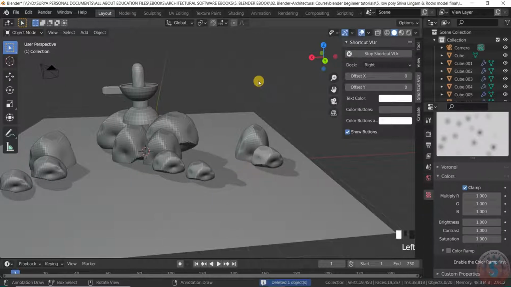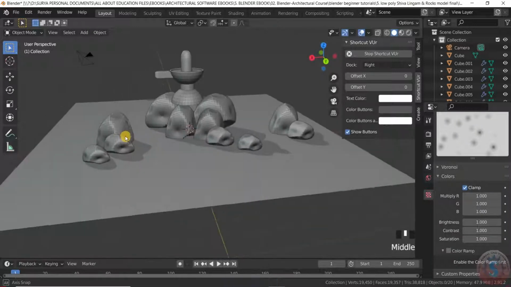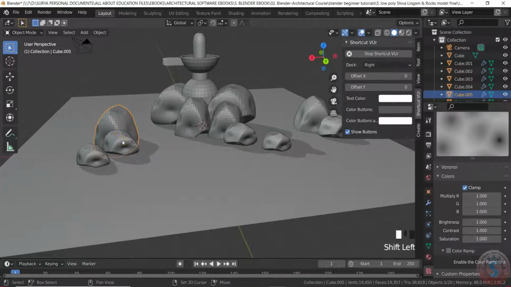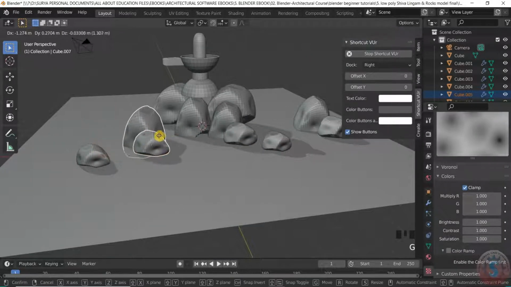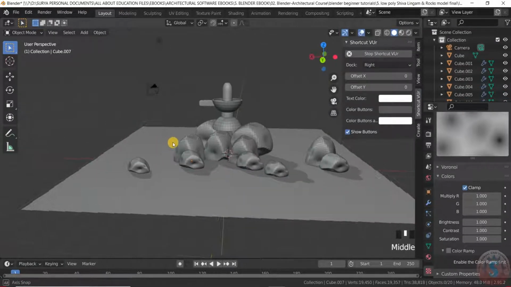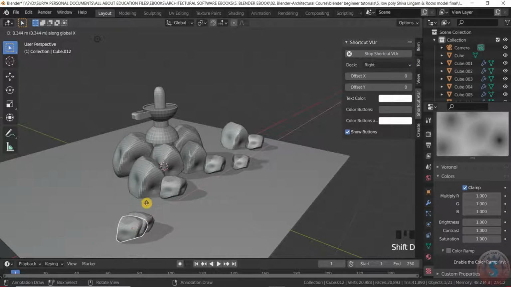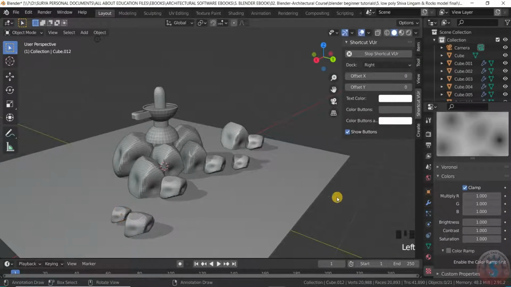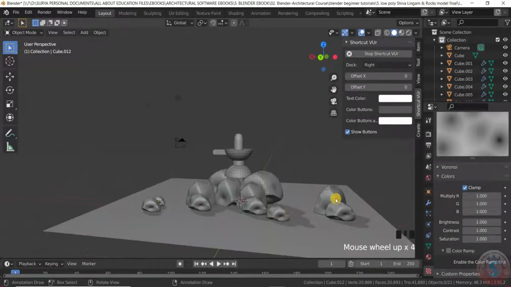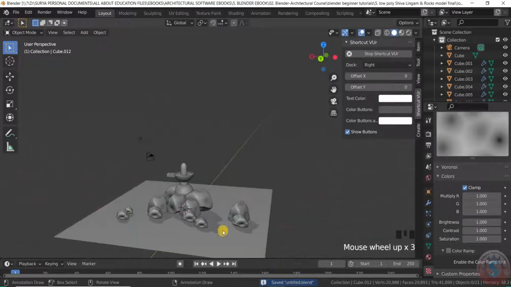Pressing on the X, I'm deleting this. Like this you can create the rocks. G and the X, Shift D, X key, or you can also use Y. I'm pressing on the S, it will reduce the size. Like this you can create rocks of different sizes.